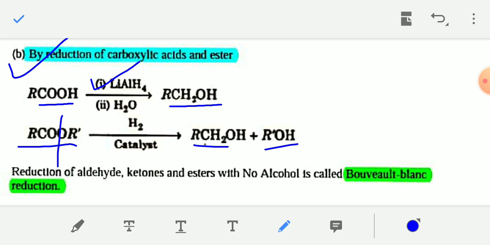So reduction of aldehyde, ketone and ester with sodium in alcohol. This is Na, sodium in alcohol. The reduction of aldehyde, ketone and ester with sodium in alcohol, especially sodium in ethanol, is known as Bouveault-Blanc reduction.